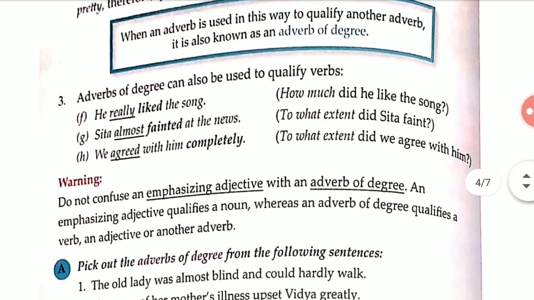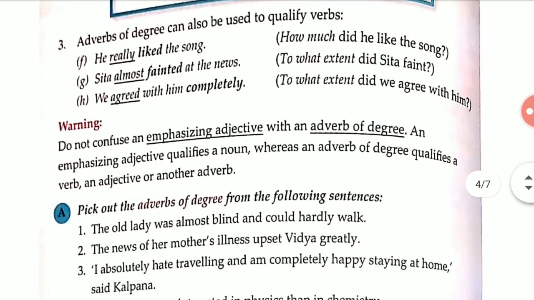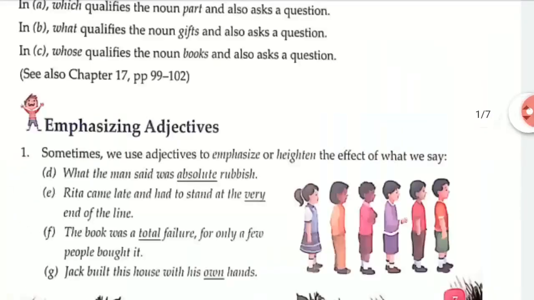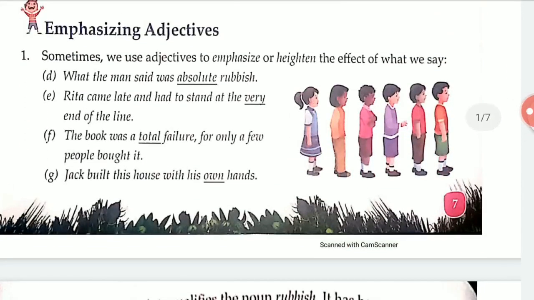Now see, there is a warning. Do not confuse an emphasizing adjective with an adverb of degree. We saw emphasizing adjectives last week, right? Sometimes we use an adjective to emphasize or heighten the effect of what we are saying.